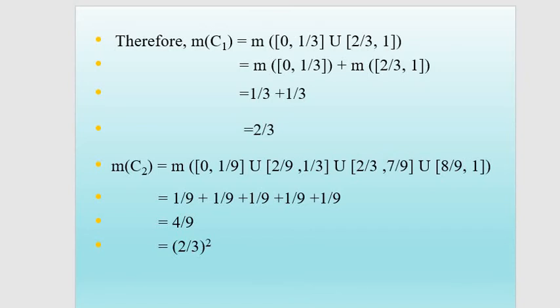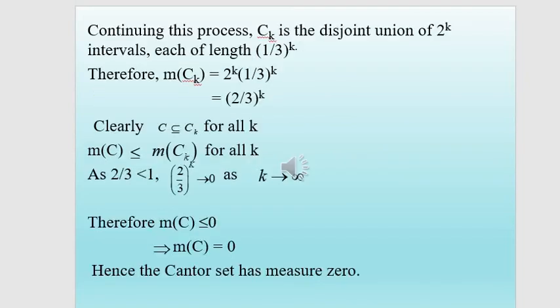Similarly, the measure of C2 is the sum of the measures of these 4 closed intervals, each of length 1 by 9. Therefore, the measure of C2 is 2 by 3 the whole square. Continuing this process, Ck is the disjoint union of 2 power k intervals, each of length 1 by 3 the whole power k. Therefore, the measure of Ck is 2 by 3 the whole power k. We know that if A is contained in B, then the measure of A is less than or equal to the measure of B.